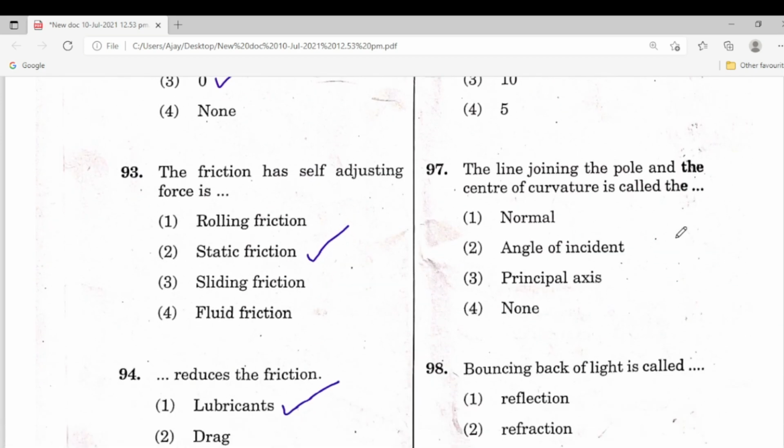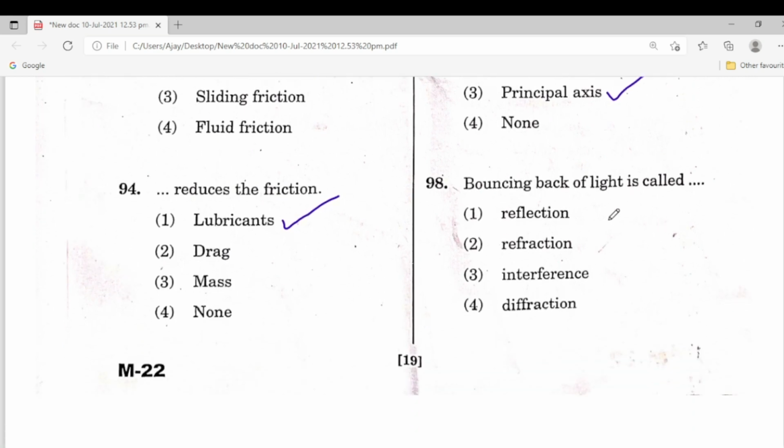The line joining the pole and the center of curvature is called the principal axis, which is the correct answer. 98. Bouncing back of light is called reflection, the correct answer. First one is the correct answer.